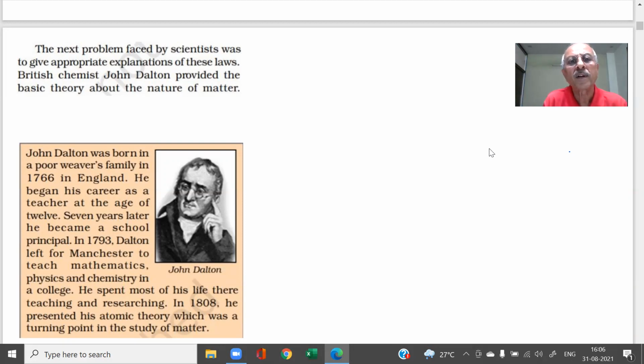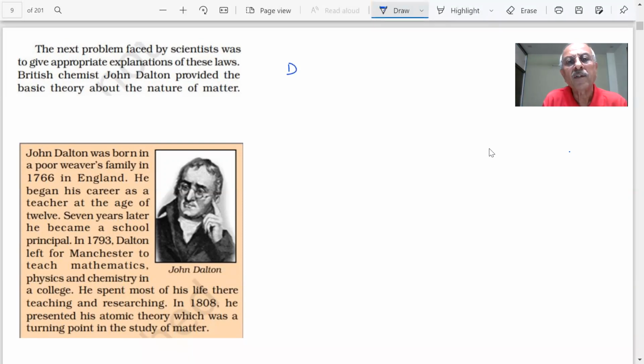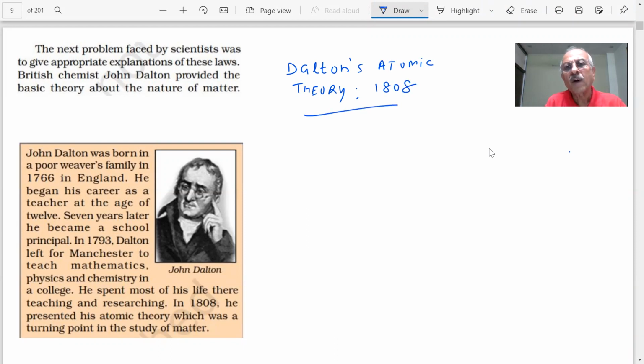This is very important. Dalton is very important. Why? Because Dalton's atomic theory was given in 1808. You can see 1808. This was an important theory which was a turning point in the study of matter.